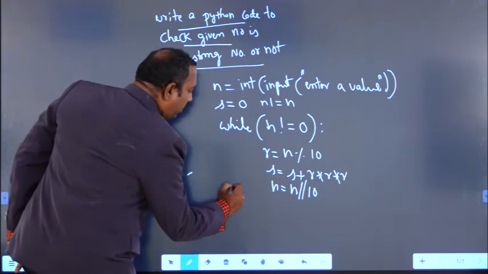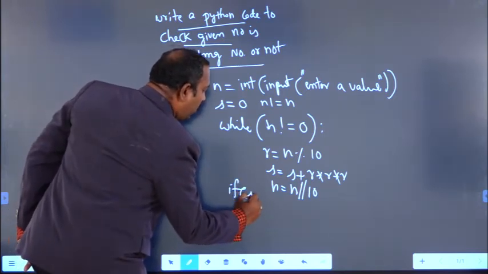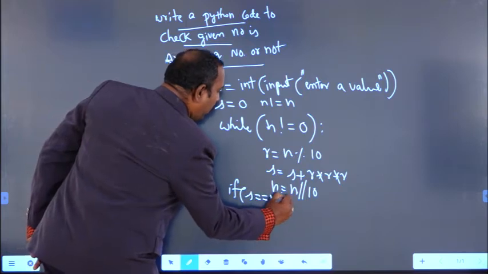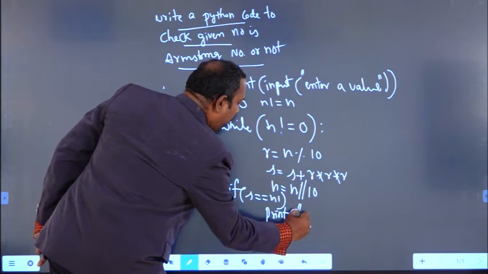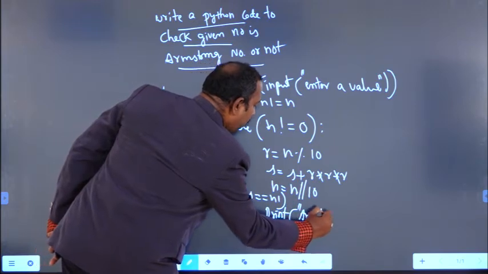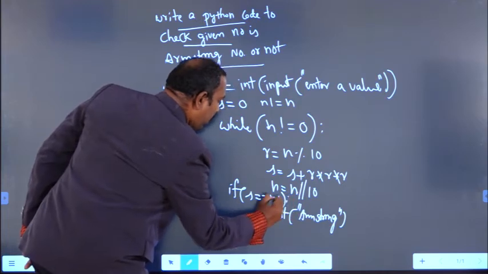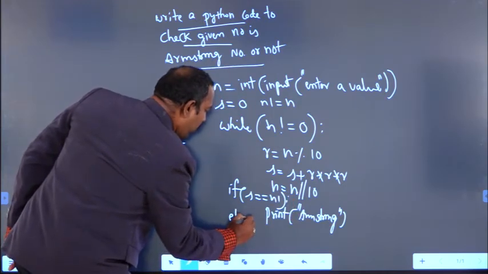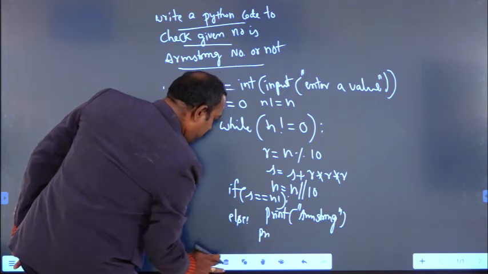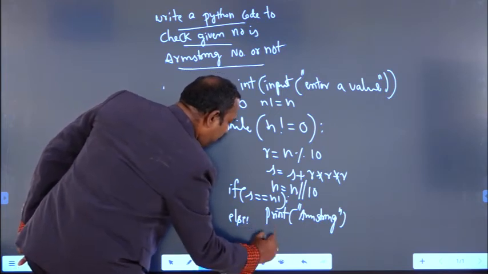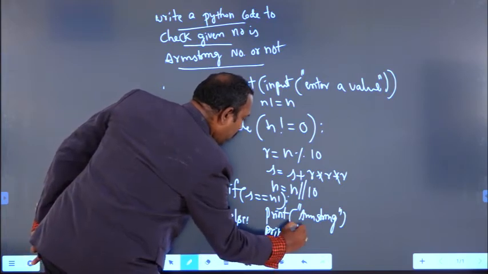After the loop, what you have to do? If s equal to n1, what you have to print? Armstrong number. Otherwise, else colon you have to use, print not Armstrong.